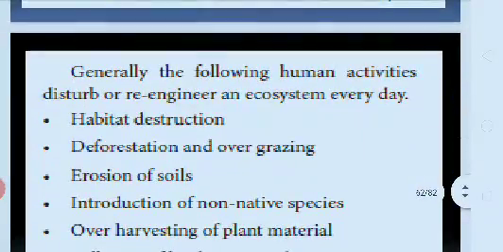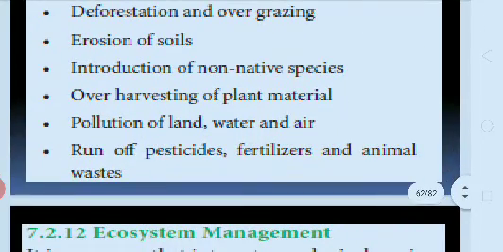Next we pass on to another topic. Generally the following human activities disturb or re-engineer an ecosystem every day: habitat destruction, deforestation and overgrazing, erosion of soils, introduction of non-native species, over-harvesting of plant material, pollution of land, water and air, and runoff of pesticides, fertilizers and animal waste.